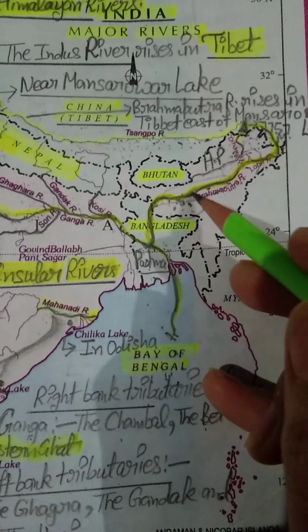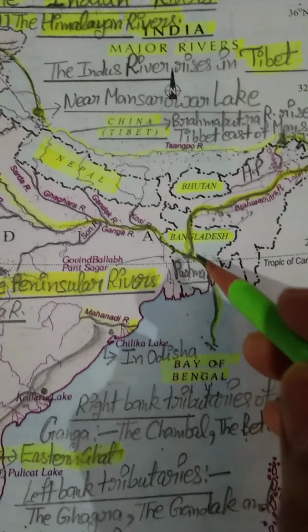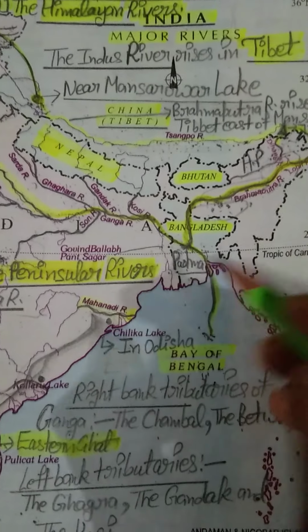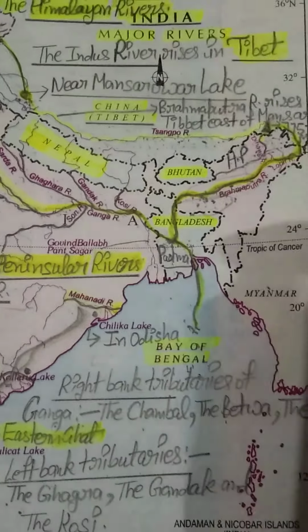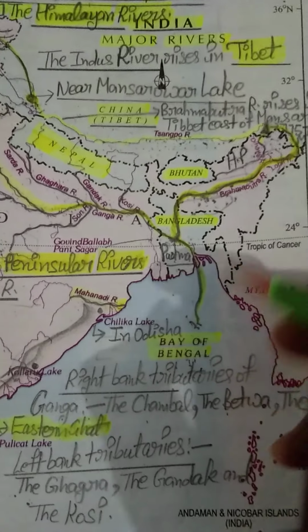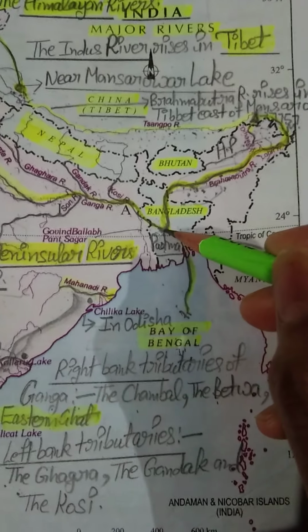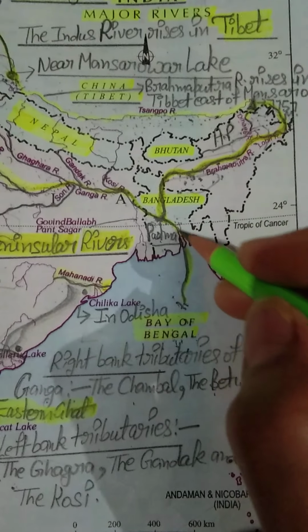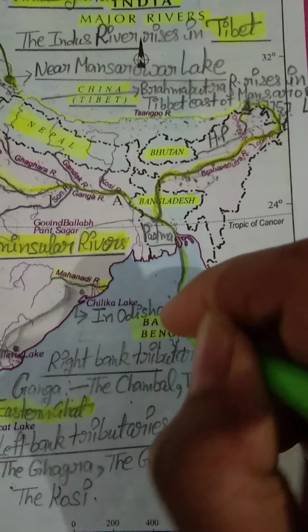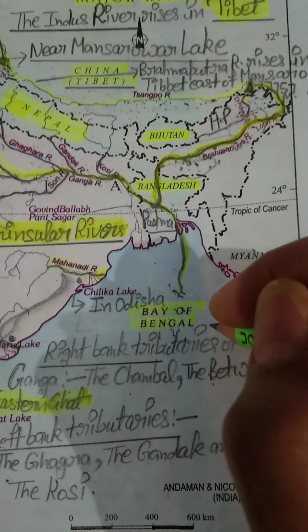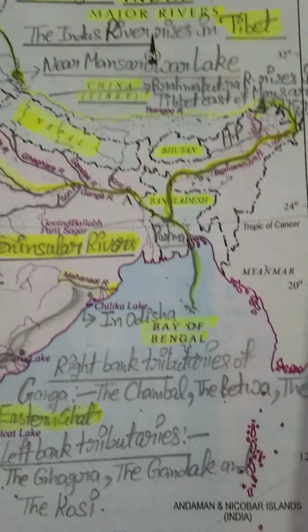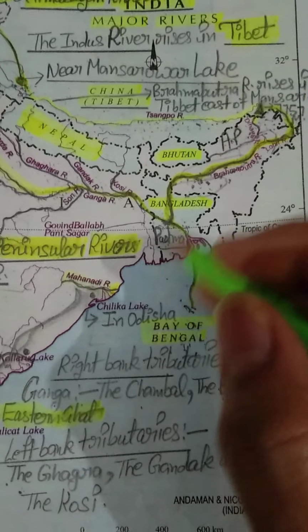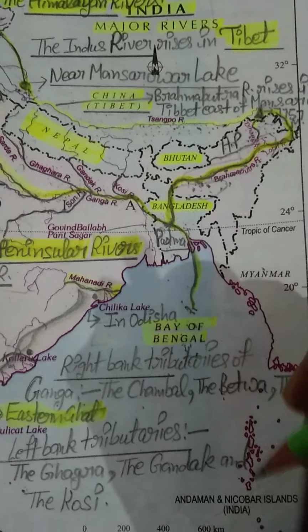Now see that in Bangladesh, the Brahmaputra river joins with our Ganga river. Like Ganga river, finally this Brahmaputra river drains into Bay of Bengal. Both of the rivers mix with each other, and finally the river is flowing southward, and this river also drains into Bay of Bengal. This Padma, I have told you in the Ganga river system, that in Bangladesh Ganga river is known as Padma river when it mixes with Brahmaputra river.